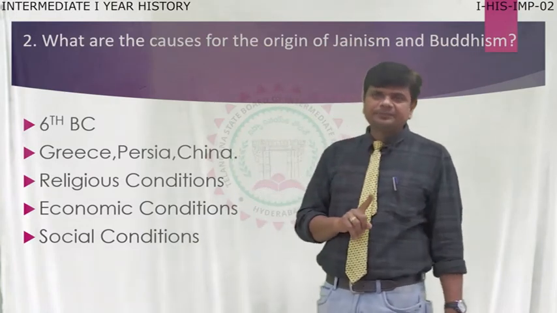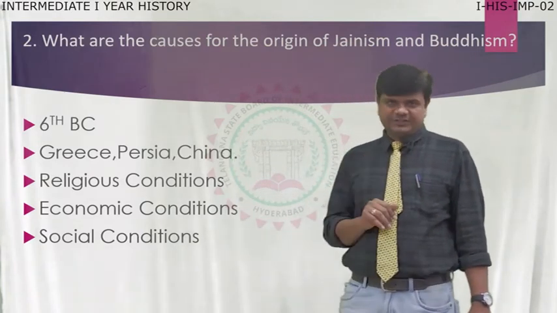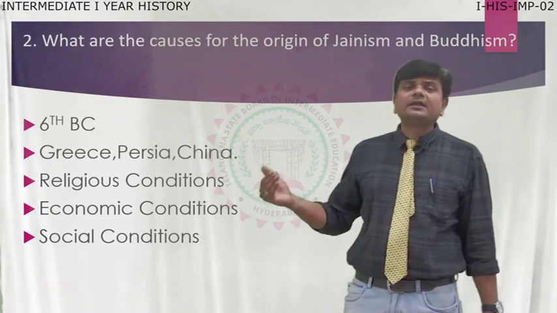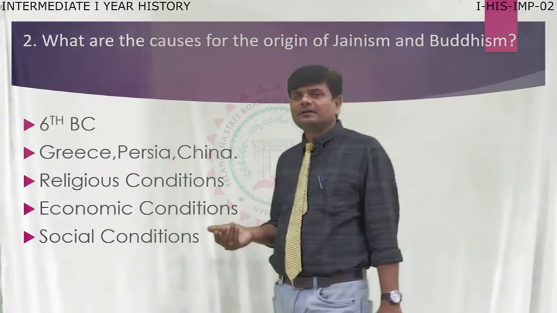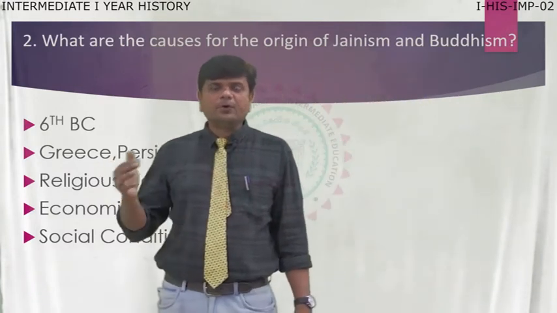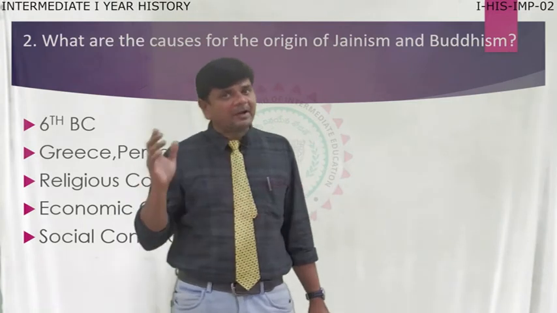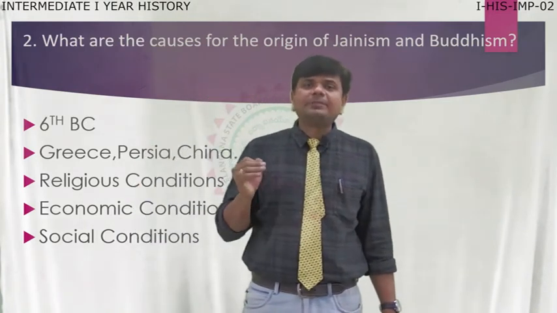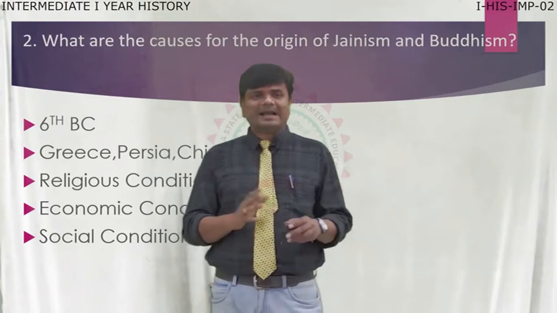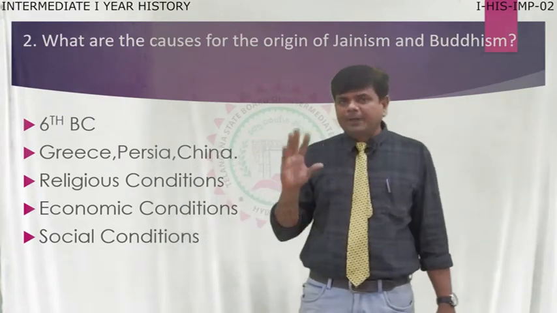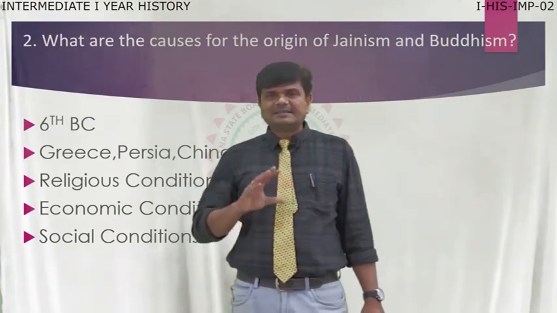Moving to the economic conditions. Economically, meaning financially, many people were poor. They were completely dependent upon agriculture. To develop agriculture and cultivation, the people started guilds.